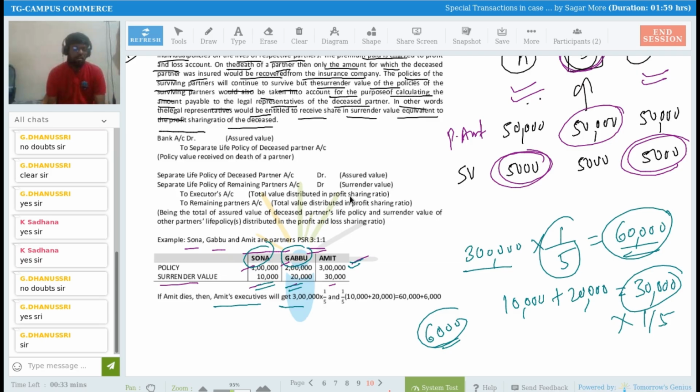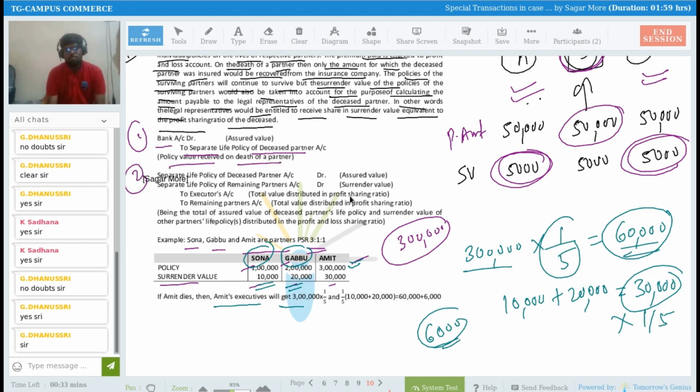Now, which policy, which amount, which entry do we have to pass? You are getting 3 lakh rupees of sum assured, right? How much will the firm get? The firm will get 3 lakh rupees in total on the death of Amit. So the first entry is for that only. Bank account debit, to separate life policy of a deceased partner, and that is nothing but 3 lakh rupees, policy value received on the death of the partner.